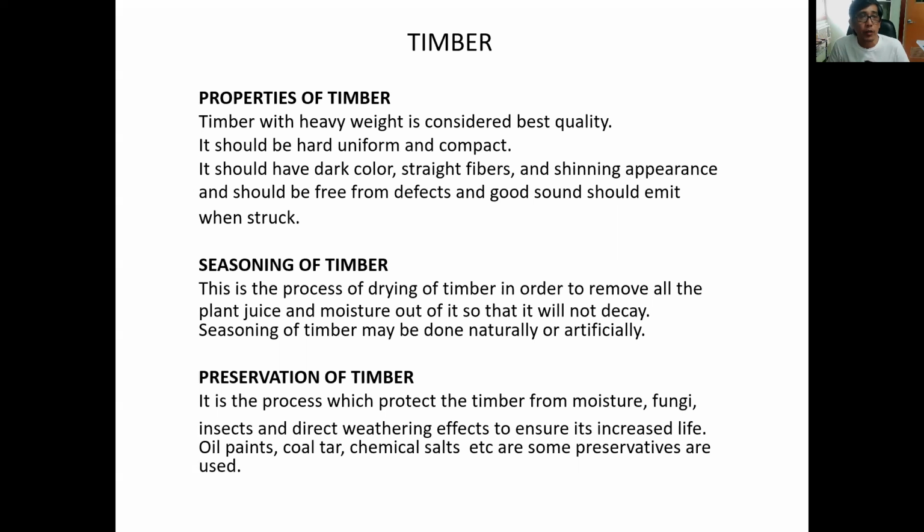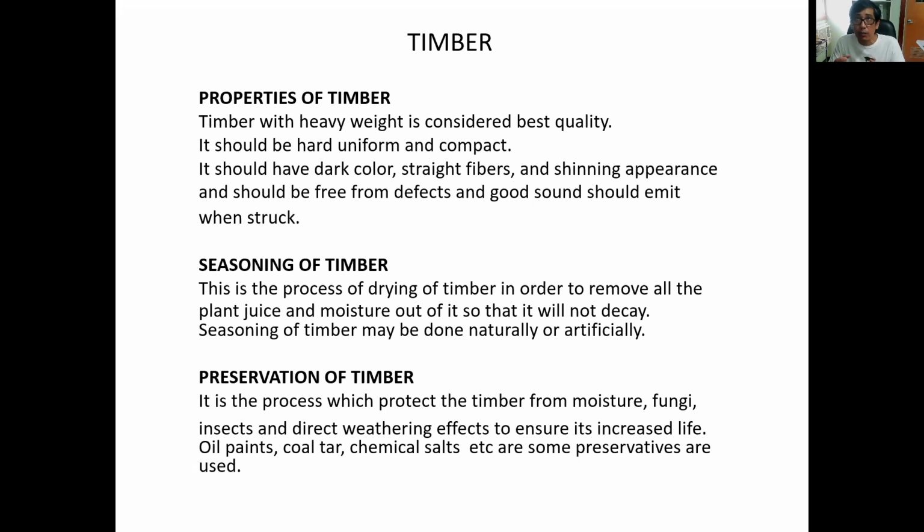So seasoning of timber. Seasoning is the process of drying the timber in order to remove all the plant juices and moisture out of it so that it will not decay. Seasoning of timber may be done naturally or artificially.